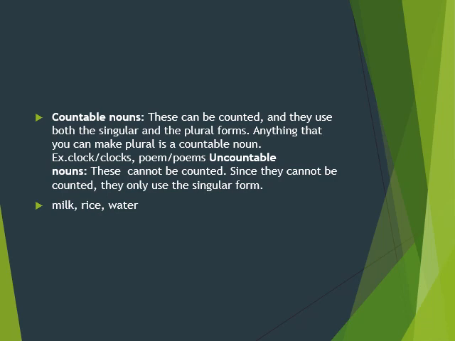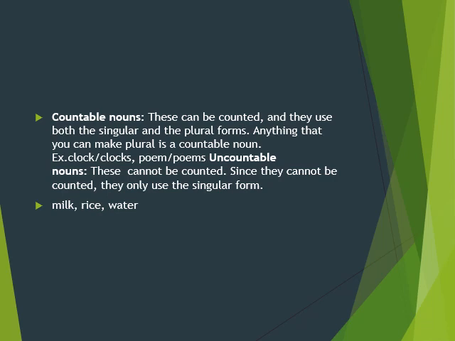Countable nouns are the nouns that can be counted. Simply, we can say that anything that can be counted is considered a countable noun. All the names that can be easily counted are considered countable nouns. Just like that, we have other words, and these can be counted, and they use both the singular and the plural forms. Anything that you can make plural is a countable noun.